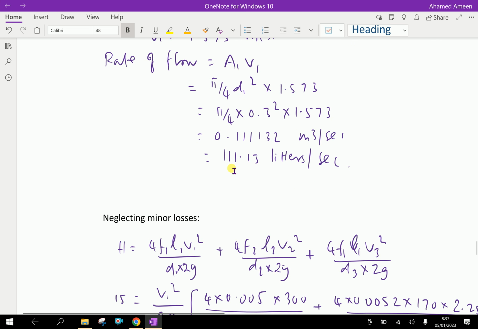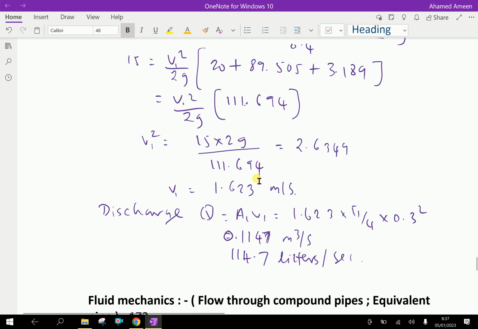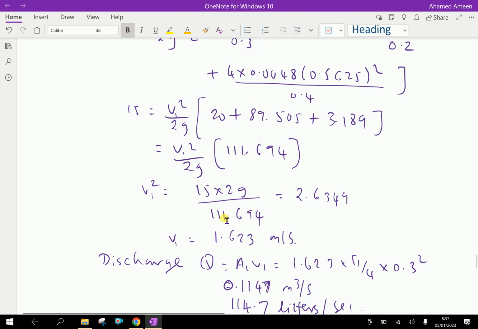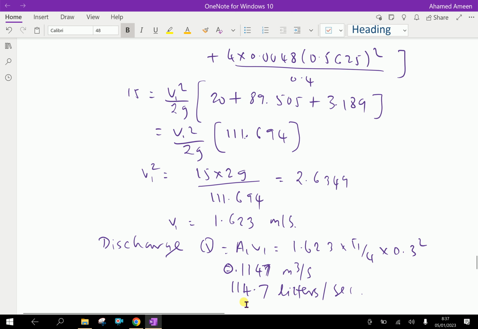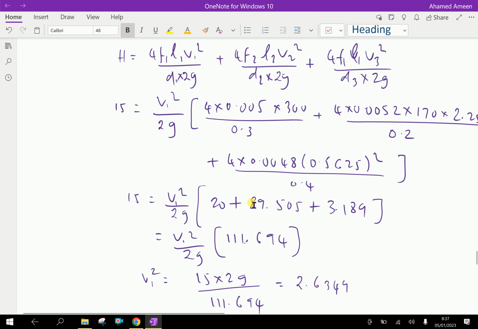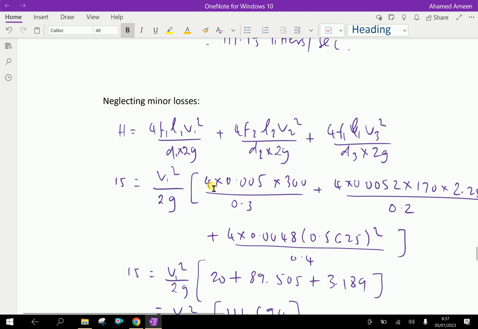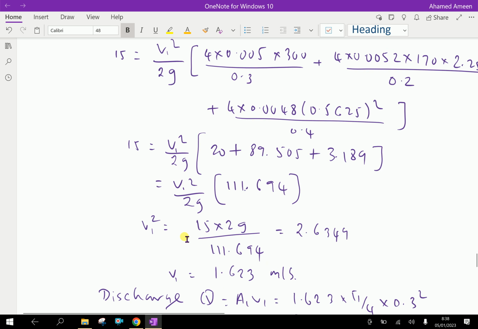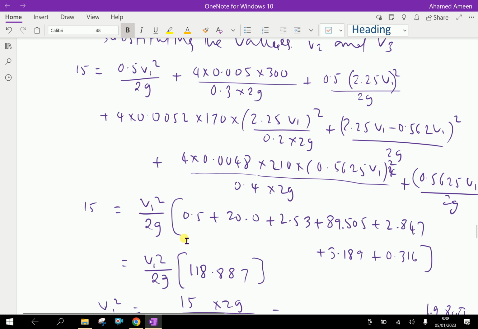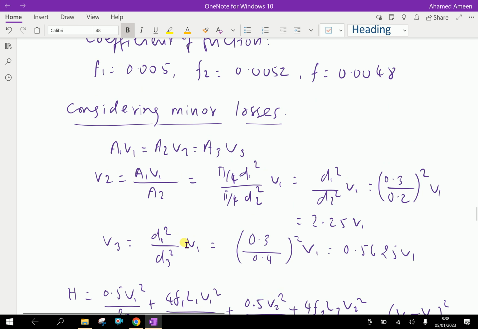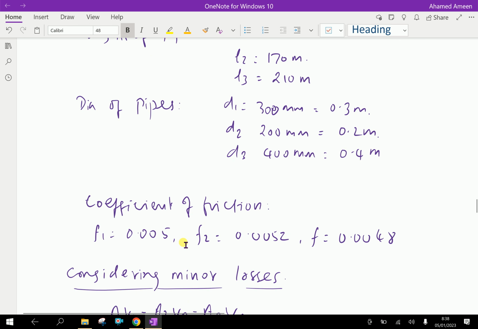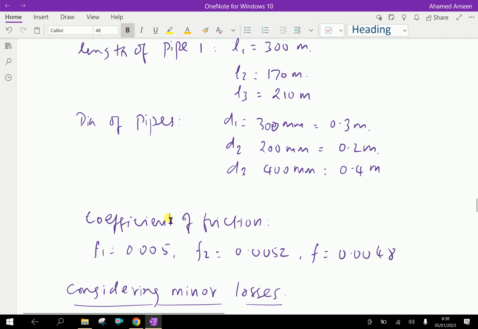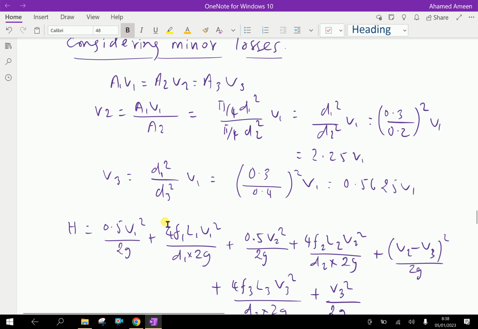Here, considering minor losses, we have 111.13 liters per second. If we leave out minor losses and consider only major losses, there is a little increase, 114.7 liters per second. So far we have done flow through compound pipes, with pipes in series, and we solved one example problem.